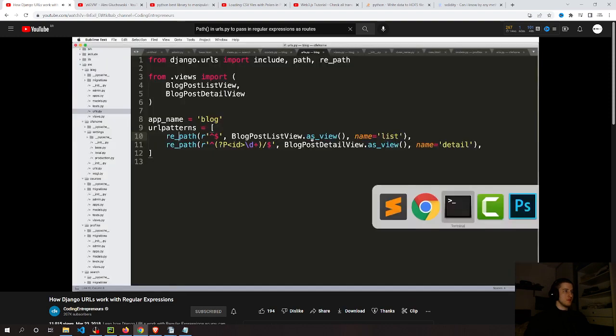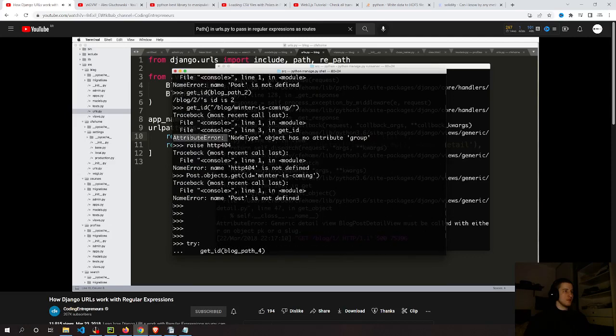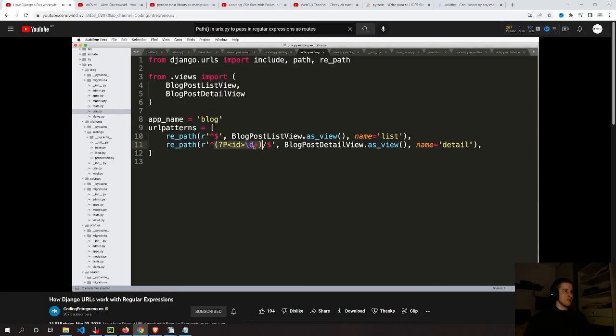Hey, wait a minute, I've seen an attribute error before. Let's look back into the shell and scroll up a little bit. That attribute error came right here: NoneType object has no attribute group. Attribute error. That means I have something wrong with my regular expression as it relates to the view.